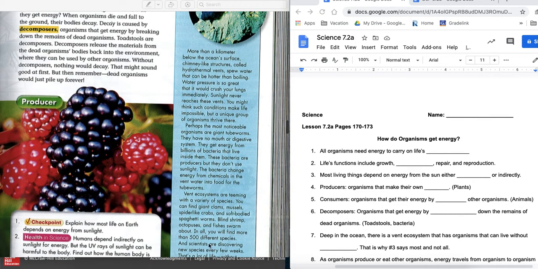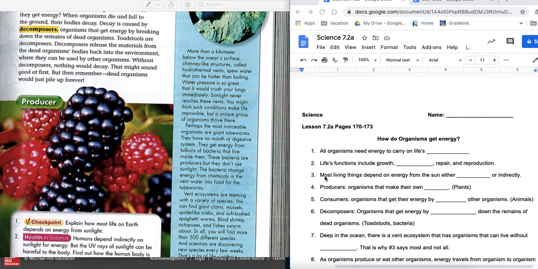Now, guys, all these species here, don't think that they are all living without sunlight, but they have found some that can do that. So for number 7, there's a vent ecosystem that can live without sunlight. And that's why I just want to stress that to you. That's why number 3 says the word most.